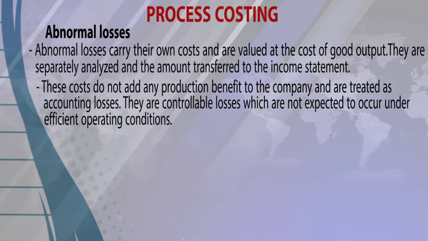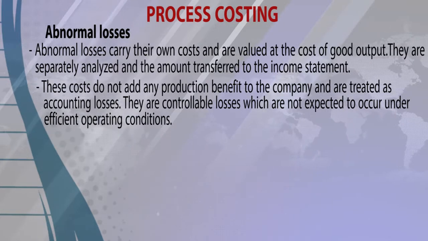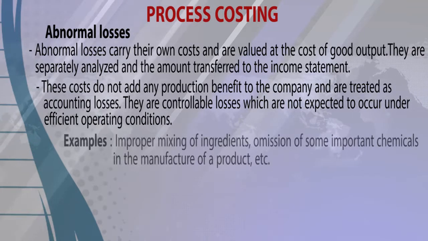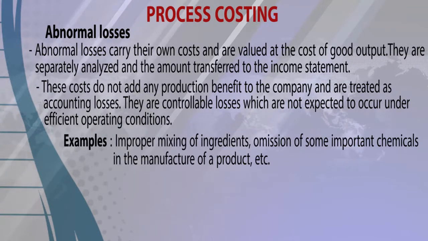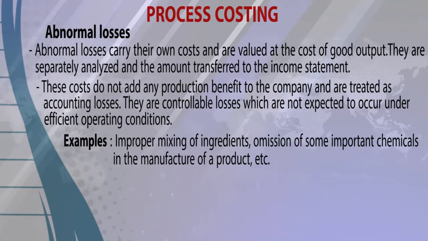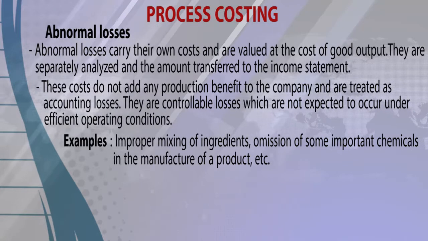They are controllable losses which are not expected to occur under efficient operating conditions. Examples: improper mixing of ingredients, omission of some important chemicals in the manufacture of a product, etc.